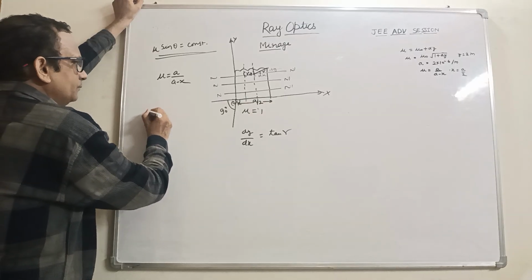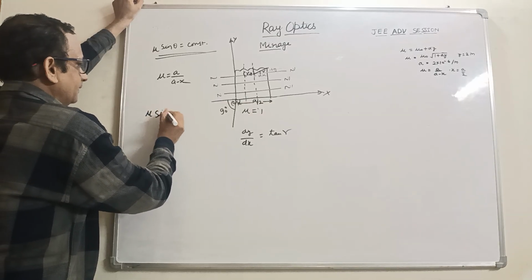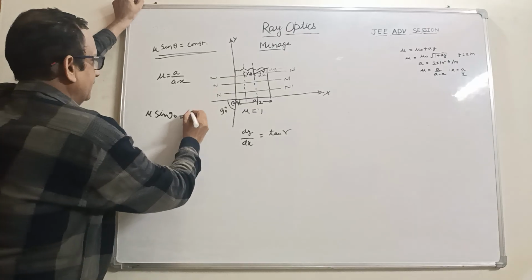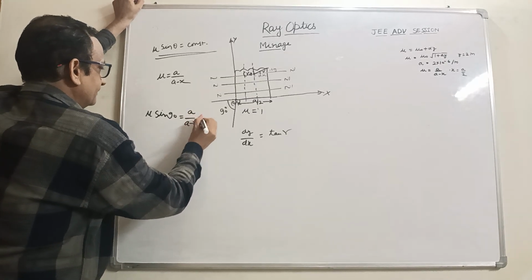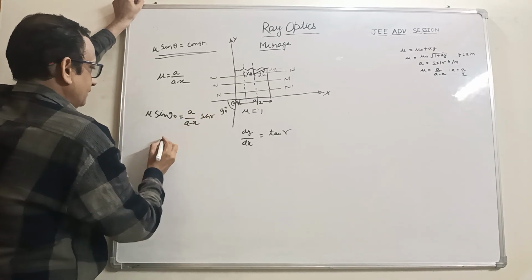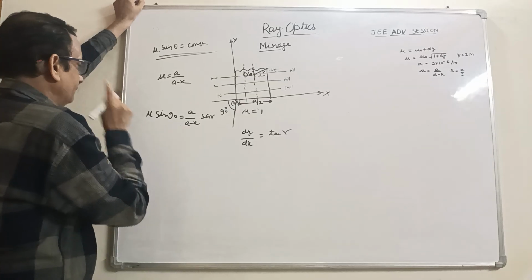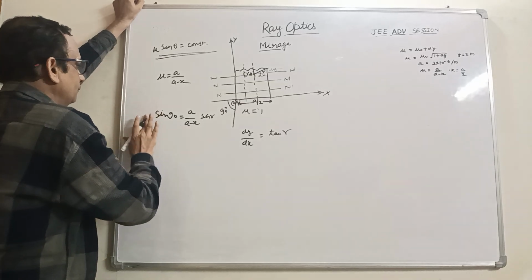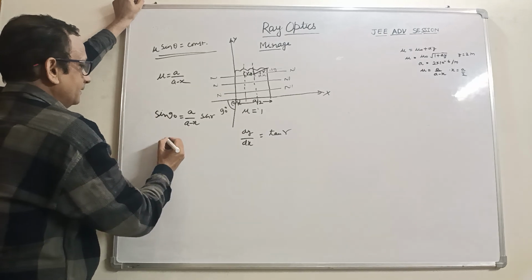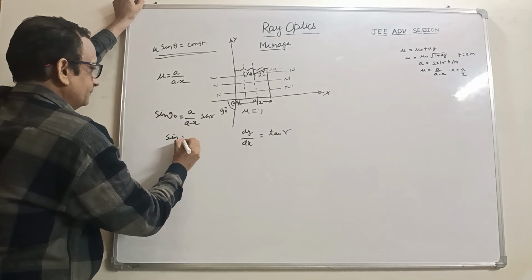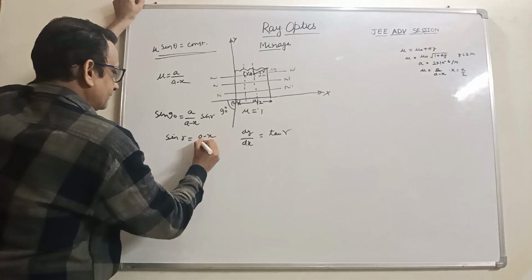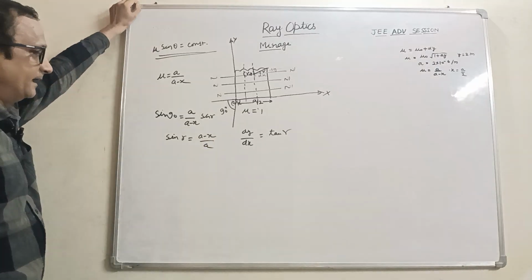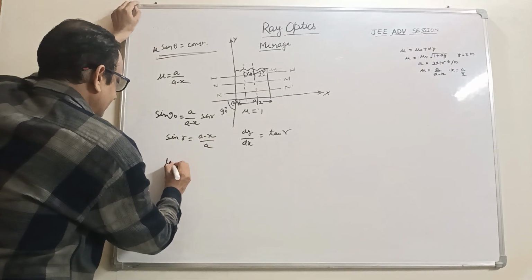Snell's law would be mu sin 90 is equal to a upon a minus x times sin r. Mu is 1, so sin r becomes a minus x by a. So we find tan r.